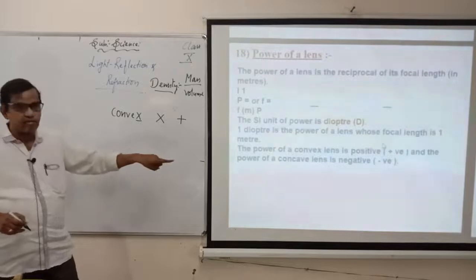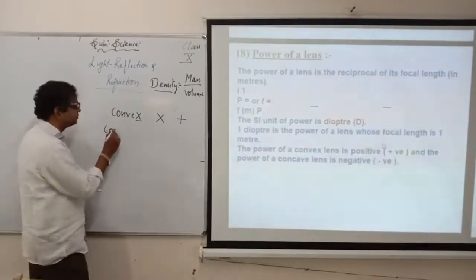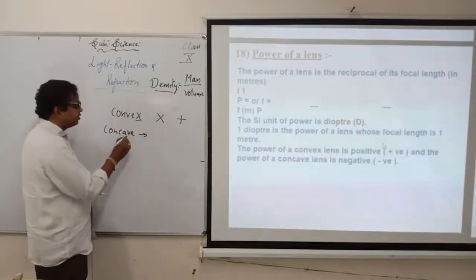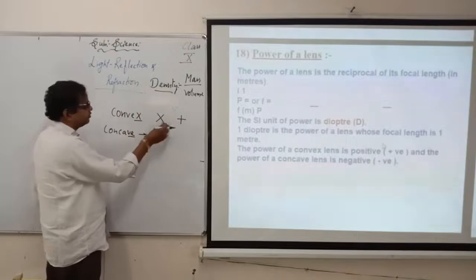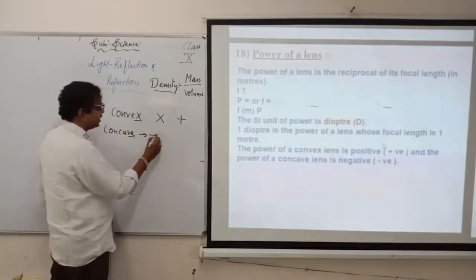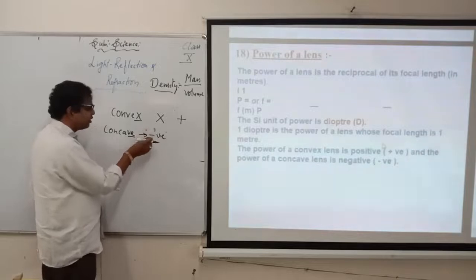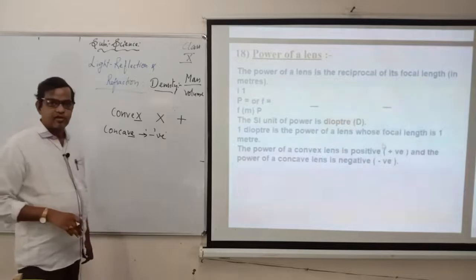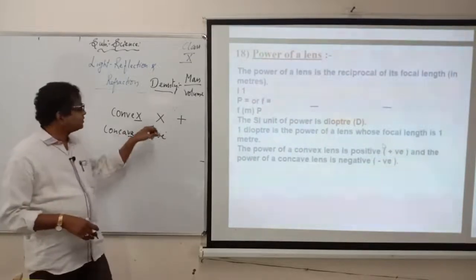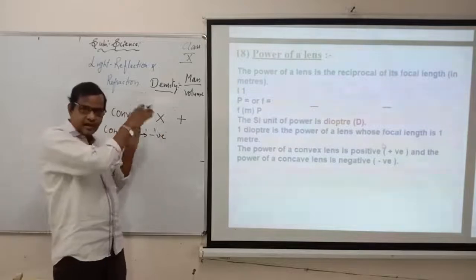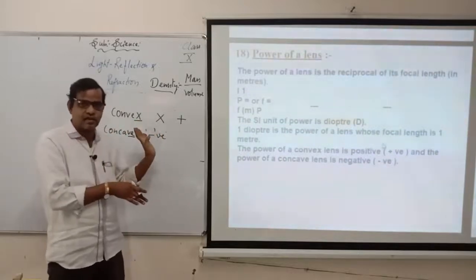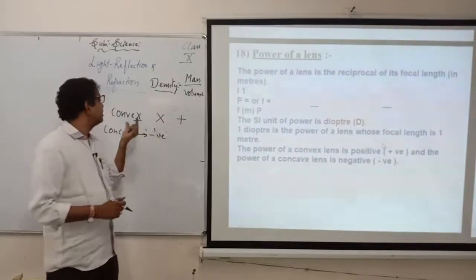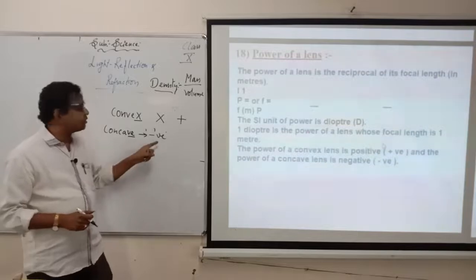I told you concave is negative. So how to remember concave? Convex we told you is positive. Negative means we write negative, so this negative is for concave. When convex is positive, automatically concave will be negative. It's simple, I told you. Just click the X here, it becomes plus. Got it? Just click the X, it becomes plus, then it is plus only. So it is positive, and the power of concave is always negative.